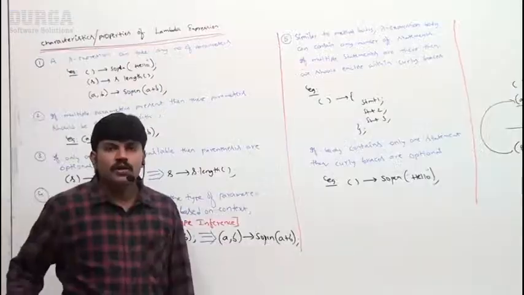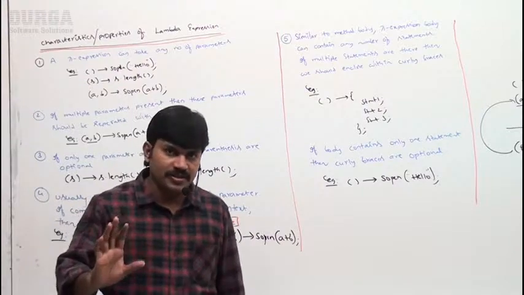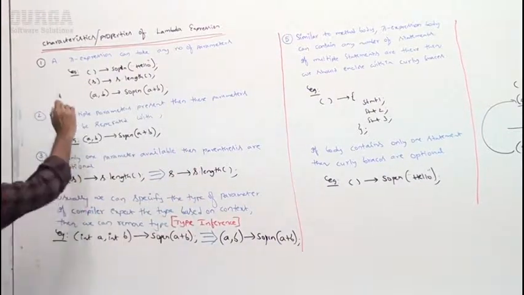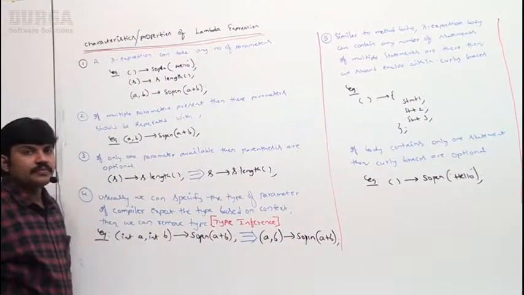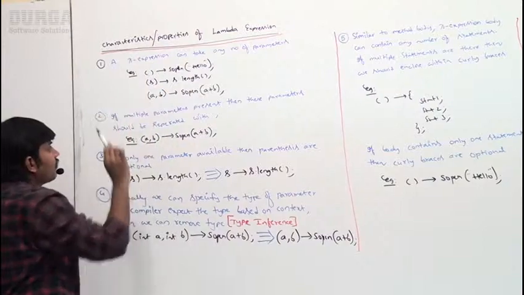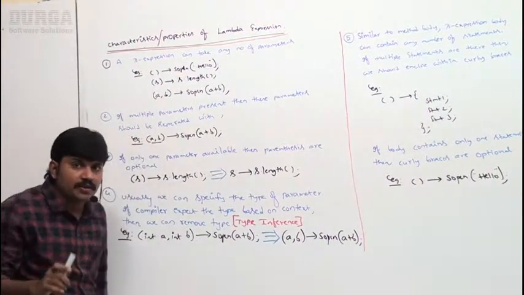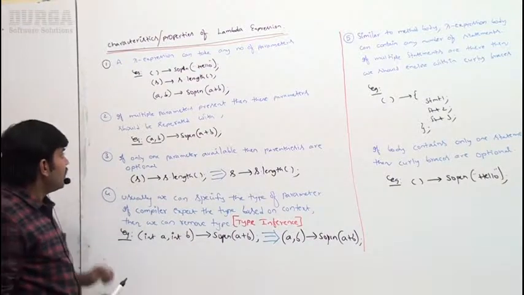Just have a look. Now I will summarize all characteristics or properties of lambda expression. A lambda expression can take any number of parameters: zero parameters, one parameter, or two parameters.